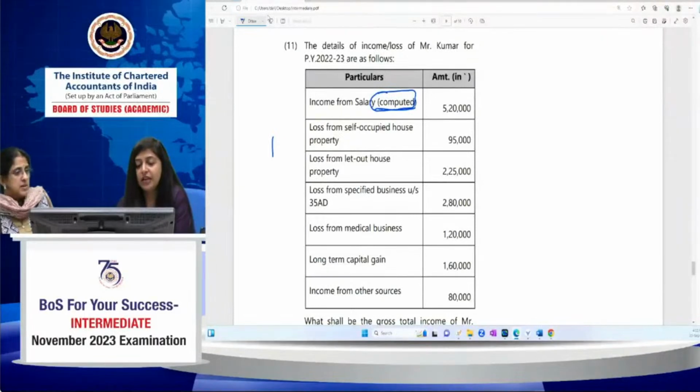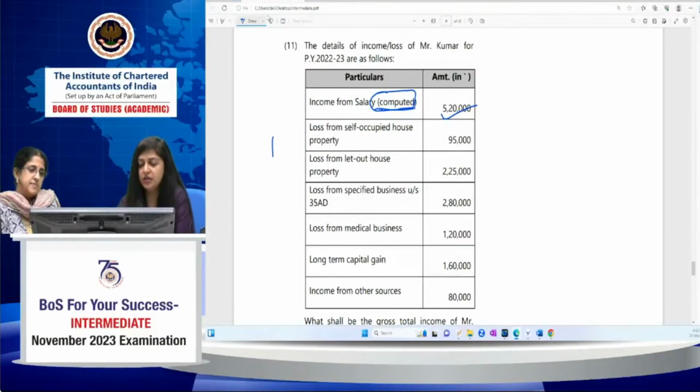But if salary is only written and there is nothing mentioned regarding computation or salary received, then you have to compute the salary under the head salary. Then you have to provide standard deduction of rupees 50,000. But in this MCQ, it is already written as computed, so there is no need to provide standard deduction of 50,000 further. So he has an income from salary of 5,20,000.